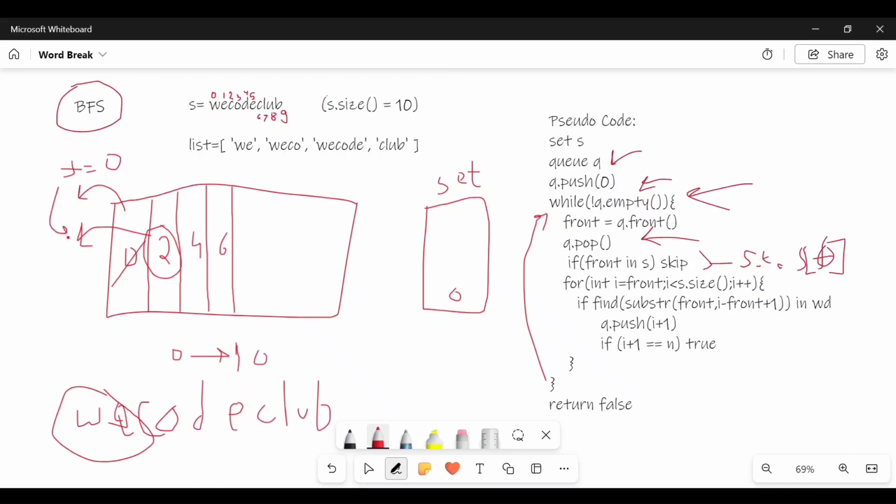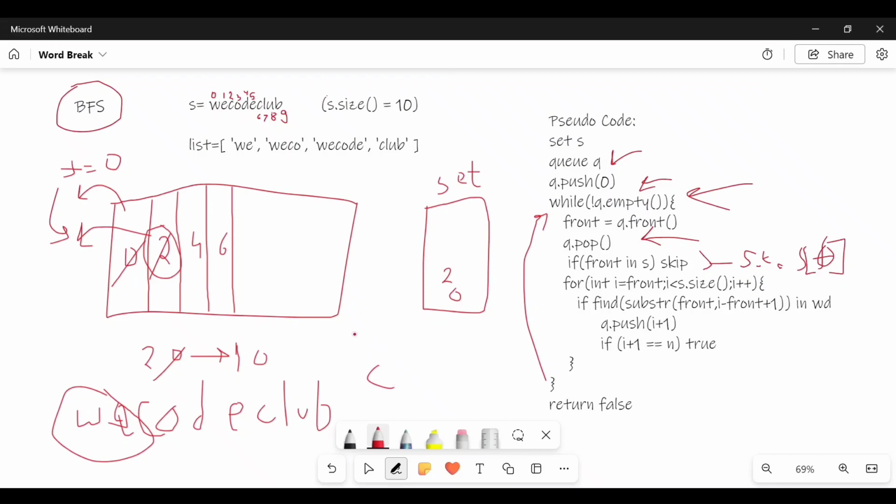Now my front points to the 2 element. Now I will pop this element. Now I will check whether this 2 is present in my set. No, it is not present in my set, so I will put it in my set. Now the same process will go on. Rather than starting from 0, which we did before, I will start from 2 to 10. So what is 2? 2 is my C. So now I will start from C.